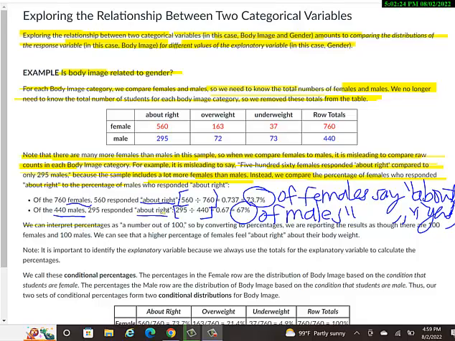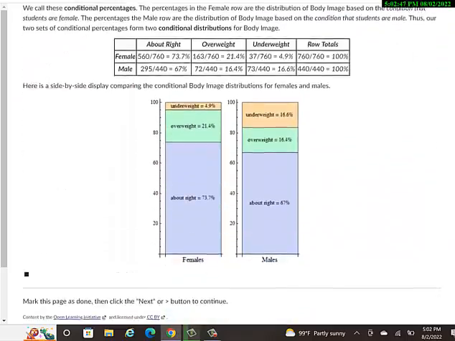We can interpret percentages as a number out of 100. So by converting to percentages, we are reporting the results as though there are 100 females and 100 males. We can see that a higher percentage of females feel about right about their body weight. Note, it's important to identify the explanatory variable because we always use the totals for the explanatory variable to calculate the percentages. Okay, let's move down a little bit and think about this more here.